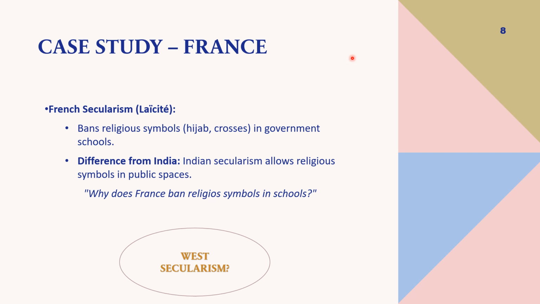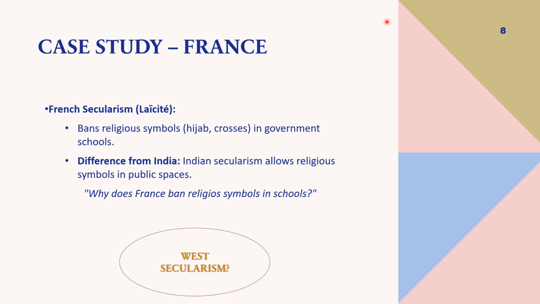Now the case study. Before going to the case study, what is Western secularism and what is Eastern secularism? Eastern secularism refers to the Indian concept. That means there is a separation of power with interference. So there is a separation but with a sort of interference policy. While Western secularism follows a strict separation of religion from the state.